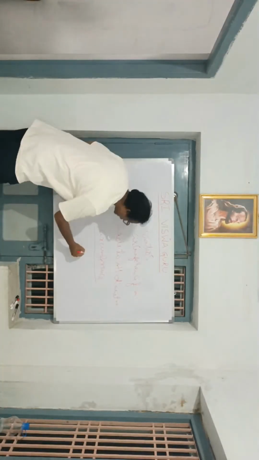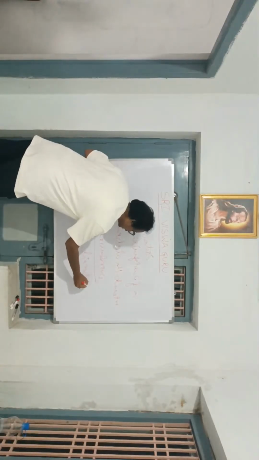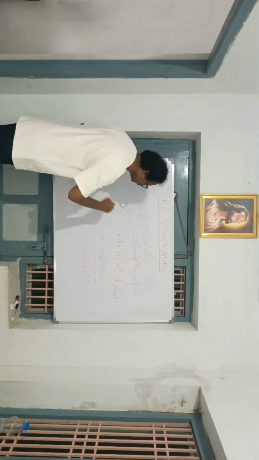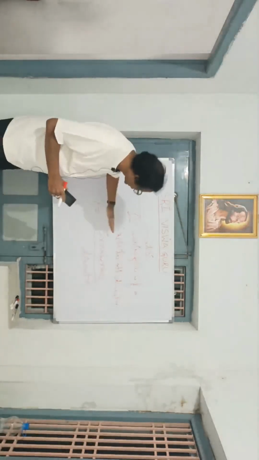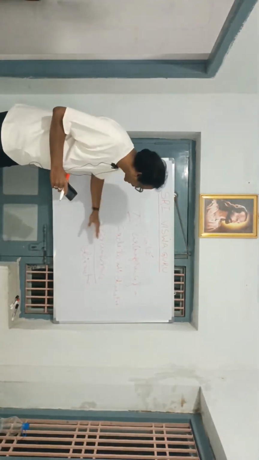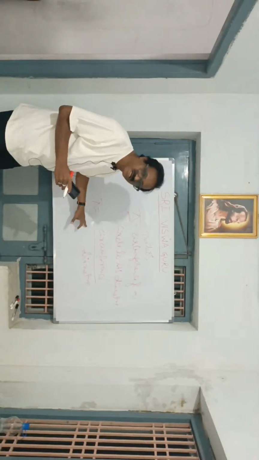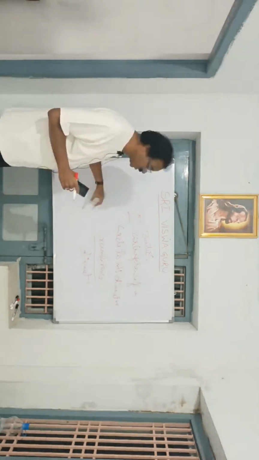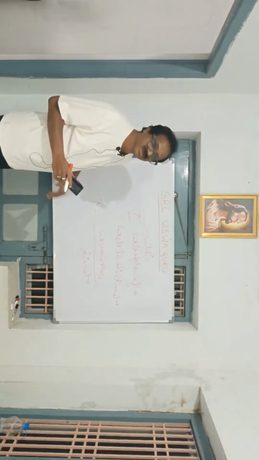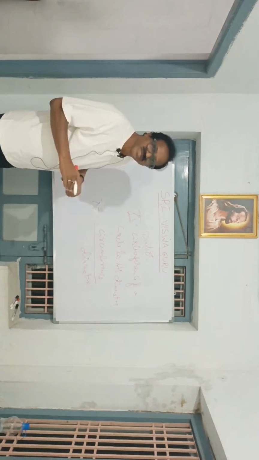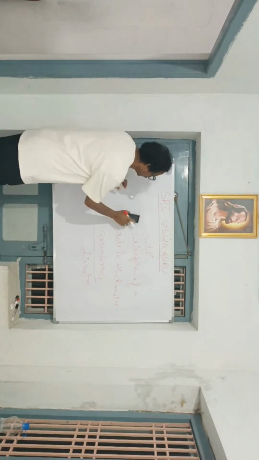That means circumference divided by diameter. Circumference divided by diameter. The ratio between the circumference and diameter is represented by the value pi. Got it?